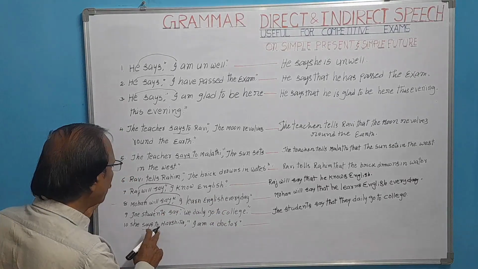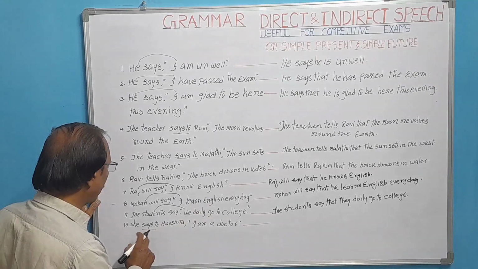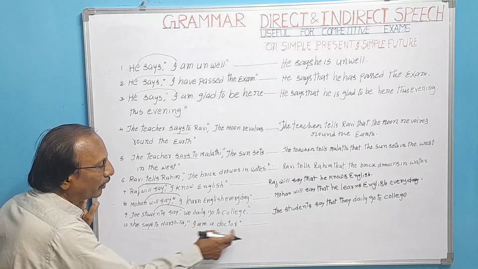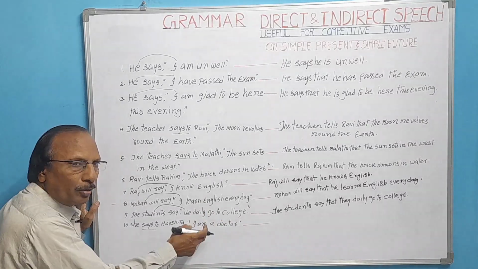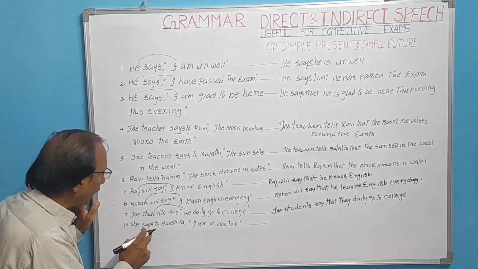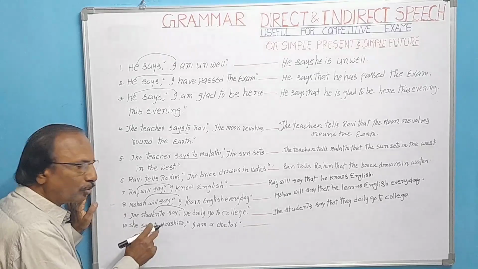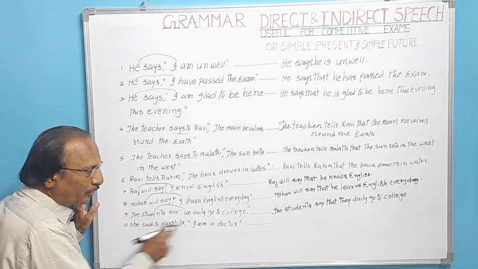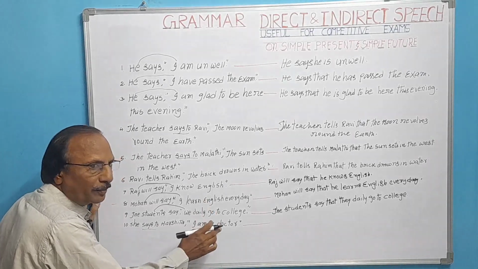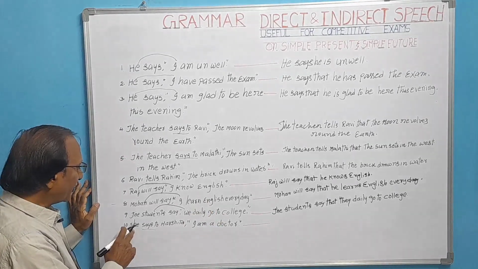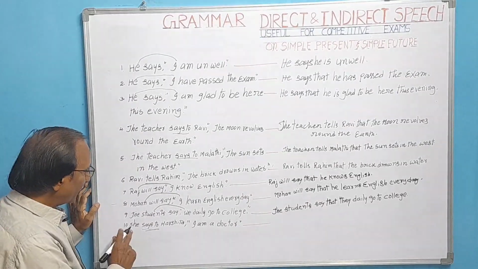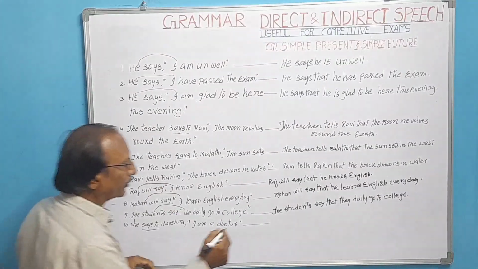Next, she says to Harshita, I am a doctor. Look here, she says to Harshita, I am a doctor. This is simple present. Actually, you have to change into simple past. But here, when says to is the simple present reporting verb, we should not change the tense of the reported speech. Let us see, says to will be changed into, as per rule, tells. She tells Harshita. Let us write that.